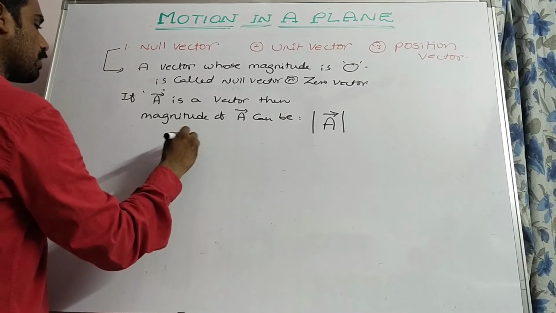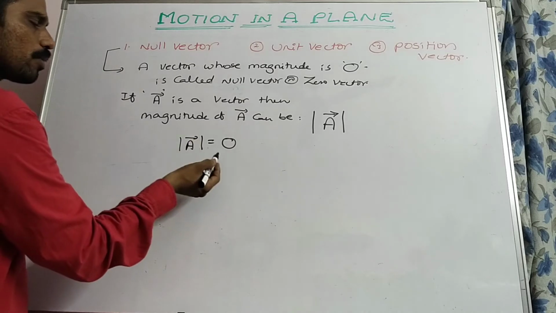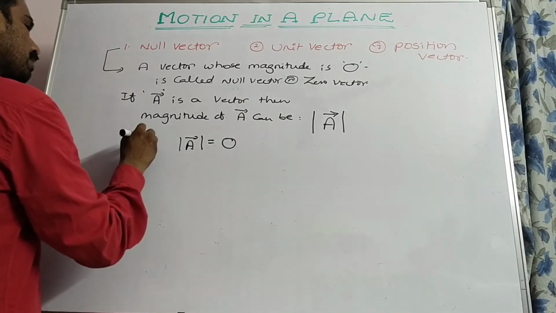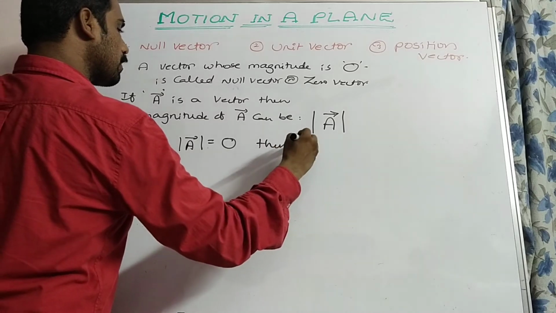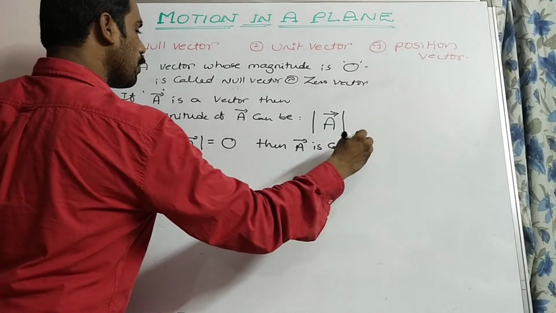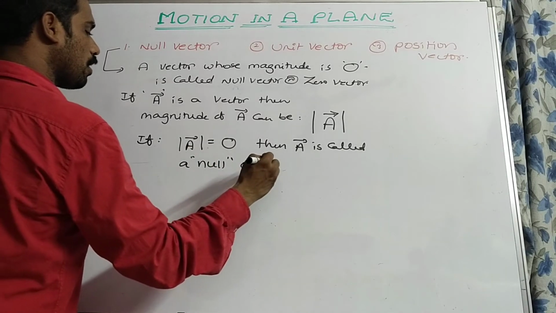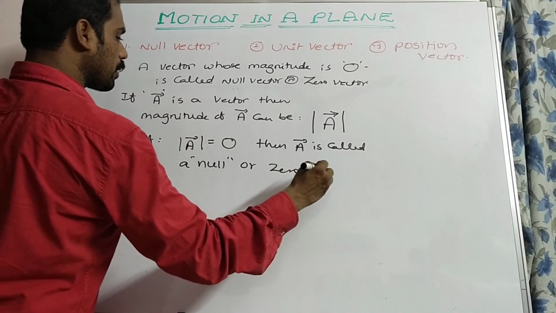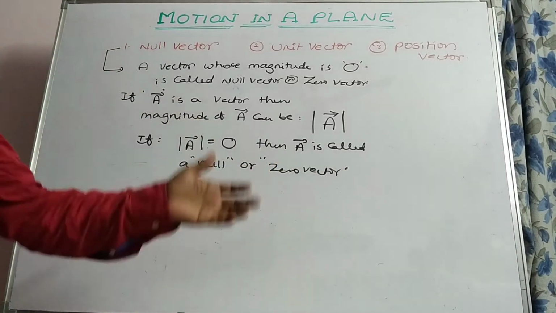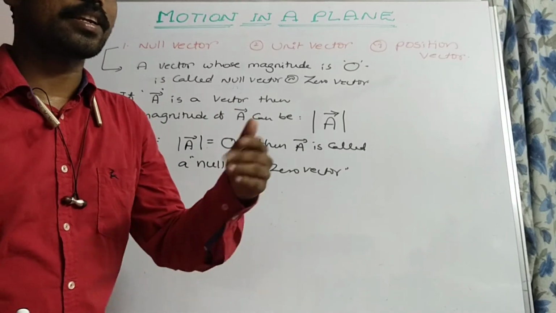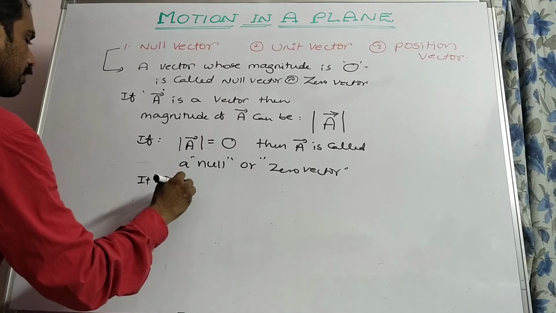That is, modulus of a bar is equal to 0. If modulus of a bar is equal to 0, then a bar is called a null or zero vector. Its magnitude is 0, that's why its direction is indeterminate.